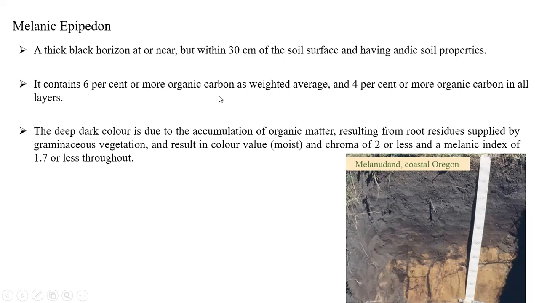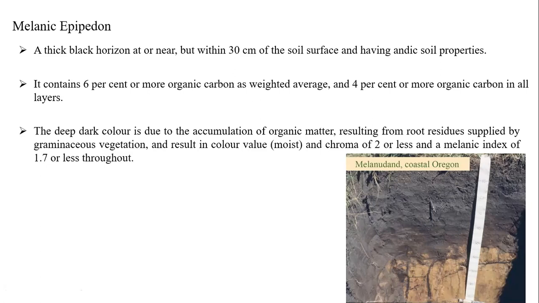There will be 6% organic carbon as a weighted average, and 4% or more organic carbon in all layers. If you look at each layer, you can see around 4% to 6% organic carbon. Why is this deep black color observed? Because of the accumulation of organic matter, a result of the root residue supplied by Gramineaceae vegetation. What crops come under Gramineaceae?